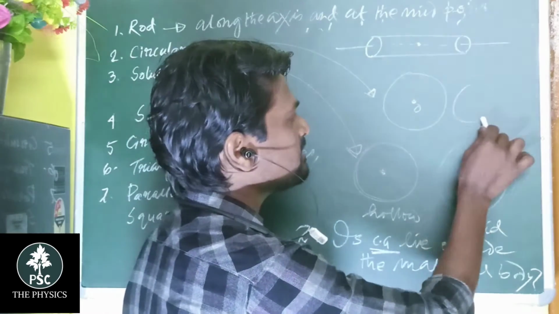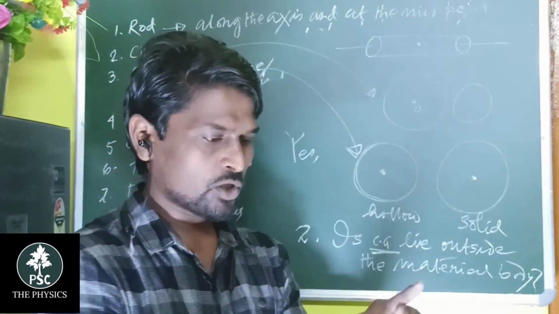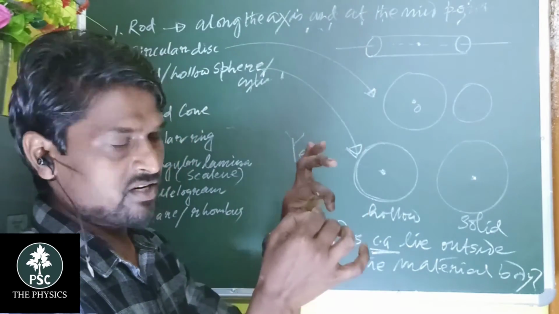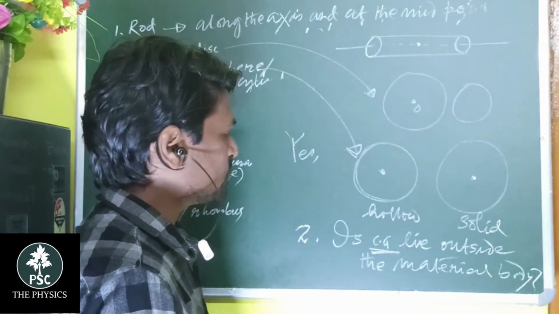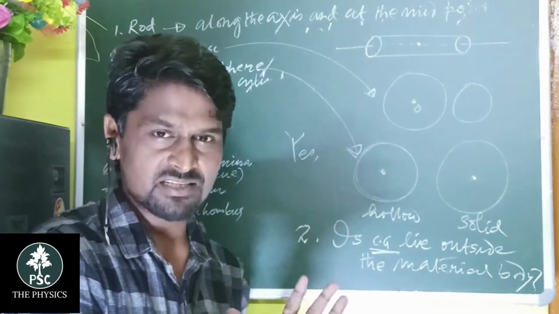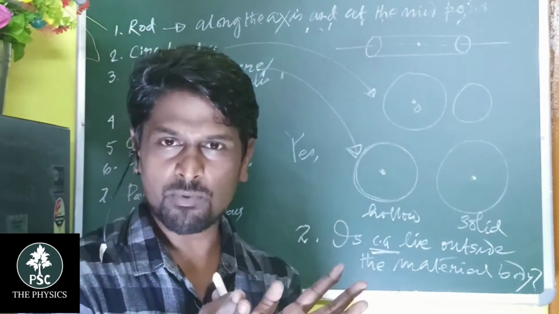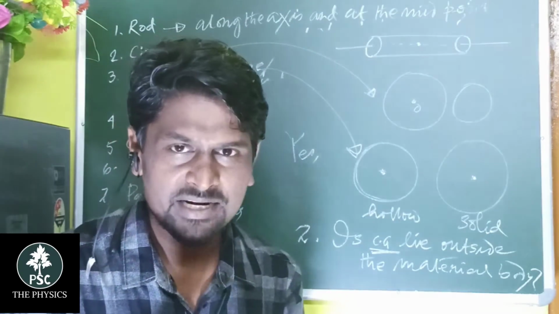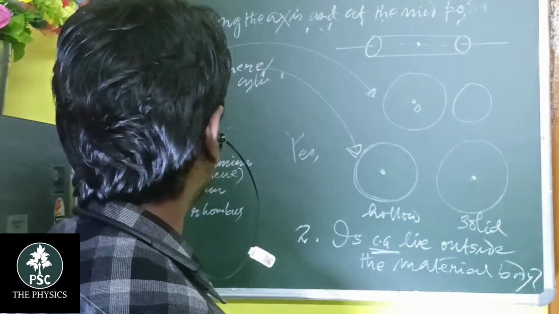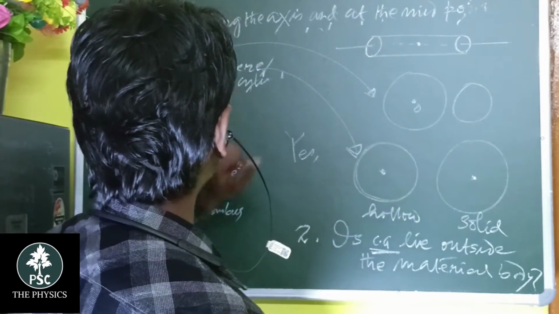If we take a ring, then also the center of gravity lies at the center of the ring. Okay. So you can write this question, and the answer is yes, the center of gravity can lie outside the material of a body, and it is for a circular ring or a hollow sphere, where the center of gravity is the center. Then the solid and hollow sphere.